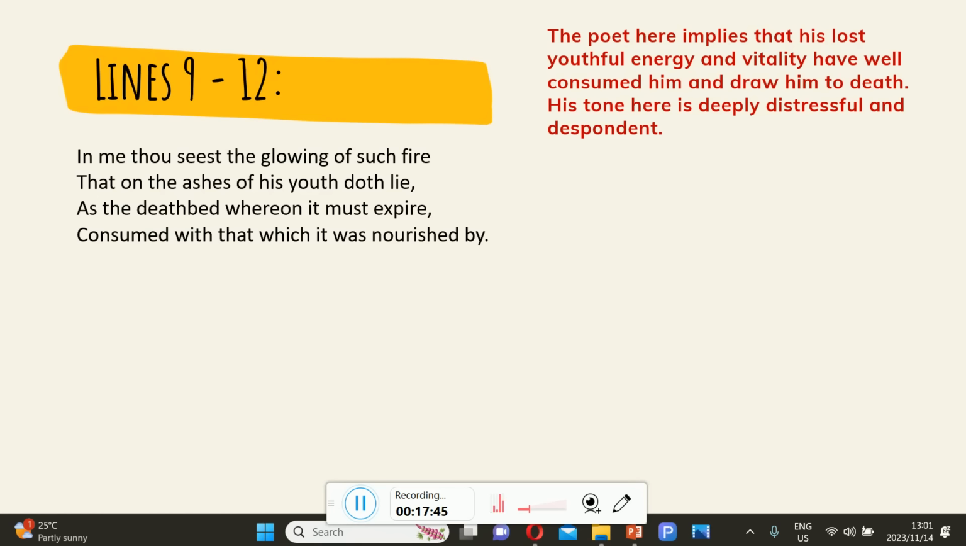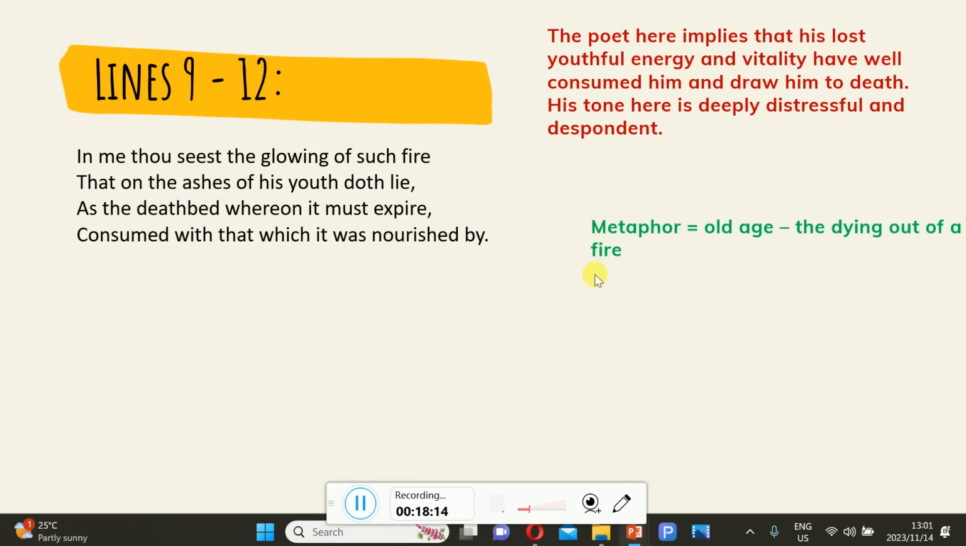However, what is left now are the ashes, and this is what you call juxtaposition, because we have glowing against ashes. The ashes are the remnants of what used to be a vibrant fire, the aftermath of aging, the ashes of what doth lie. Because the fire is no longer glowing, of course, when the fire is done burning, what's left? The ashes. So the ashes will represent his aging, if not his dying.